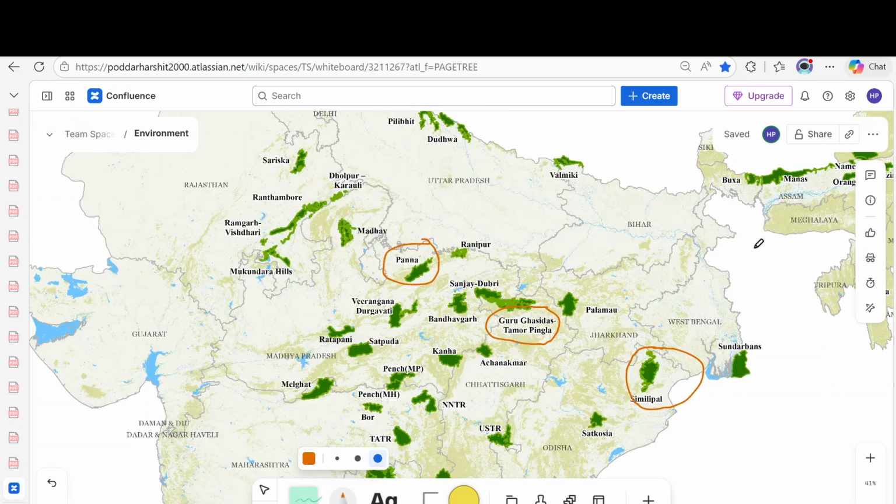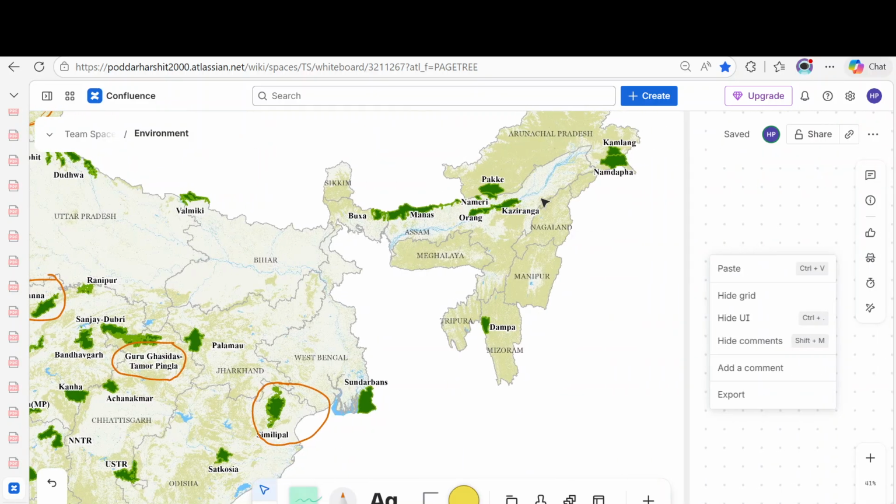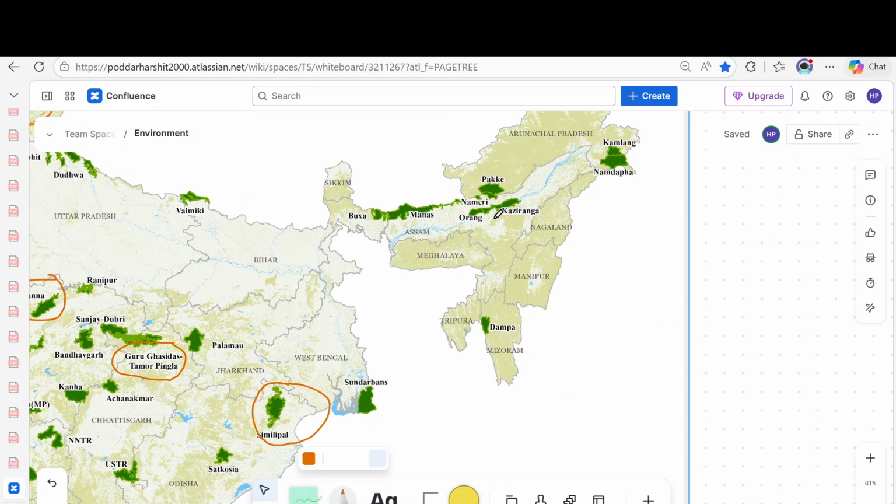Now, the one that is also very important here is the Kaziranga National Park.